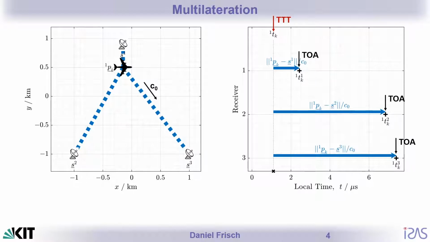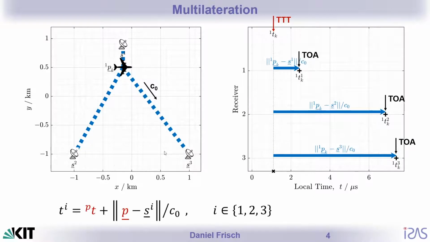And the accurate mathematical formula goes like this. The time of arrival at the sensor equals the target transmission time plus the Euclidean distance between target and sensor divided by the speed of light. Very simple and easy. We have a system of nonlinear equations that we can iteratively solve for the unknowns. The unknowns are target position and target transmission time.